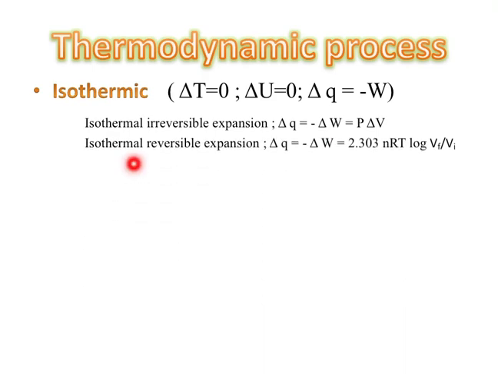For isothermal reversible expansion, the process can be reversed. There is no dissipation of heat or any kind of energy. So del Q equal to minus del W as we saw earlier, and del W equal to minus 2.303 nRT log Vf by Vi. This is a common formula in isothermic process. So you should learn del W equal to minus 2.303 nRT log Vf by Vi. Vf means final volume, Vi means initial volume, R is universal gas constant, T is temperature in Kelvin, n is number of moles. So del Q equal to minus of minus into minus is plus, so 2.303 nRT log Vf by Vi.